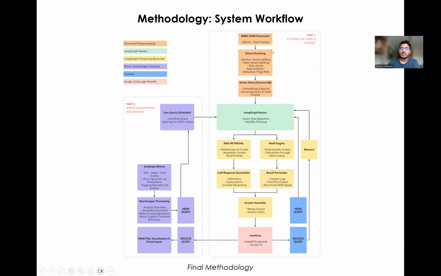The orange one is the pre-processing, where I get the data from the BNBC text and I made a vector store out of it. The green one and the yellow one is my core LangGraph module, where I am making a light LLM chatbot, RAG-based chatbot that can query through analysis, definitions, math, or explanations. And on the bottom, you can see the interface is the FastAPI endpoints, and I'm using a Gradio UI.